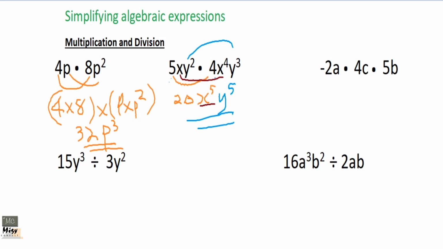So x and x will get x raised to the power 5, and y squared, y cubed will give you y raised to the power 5 as well. So that is your answer.